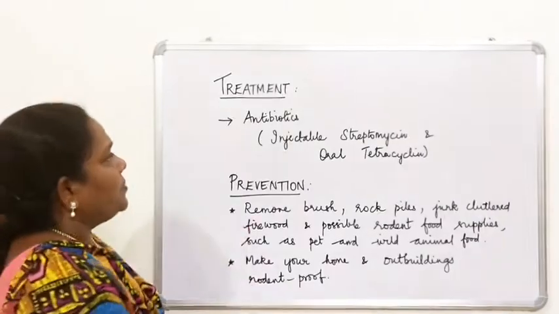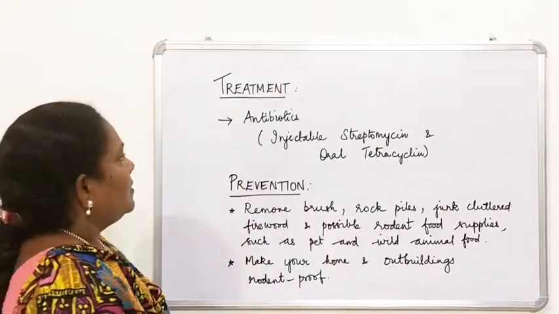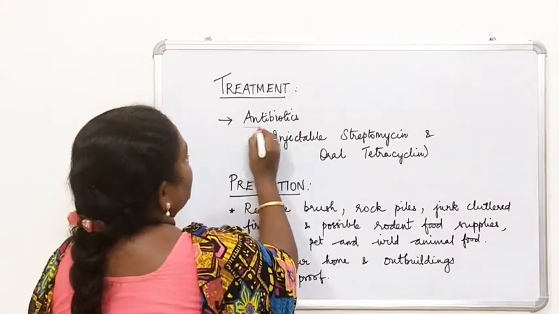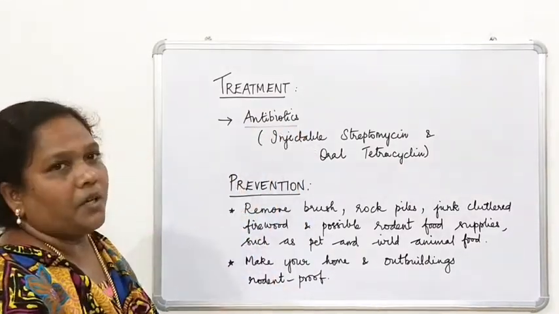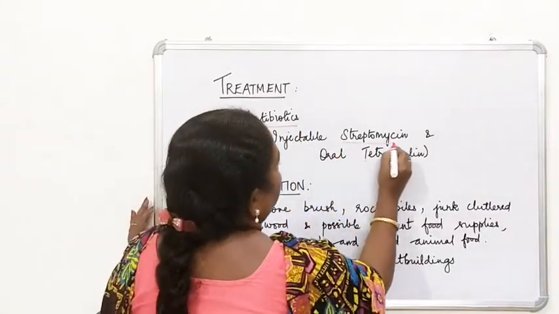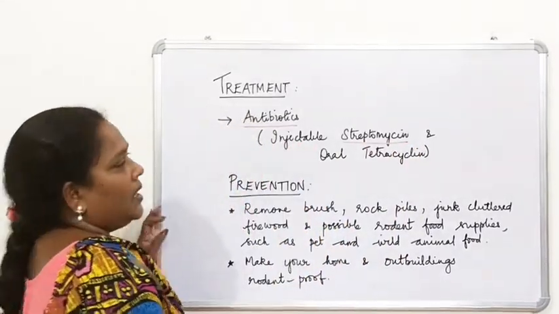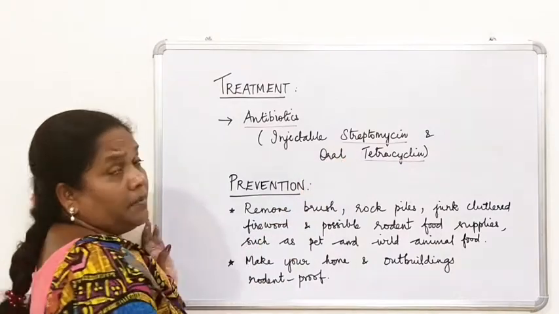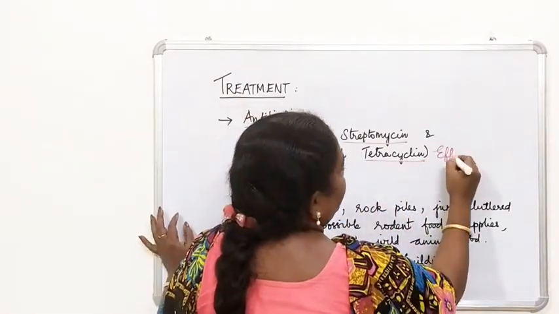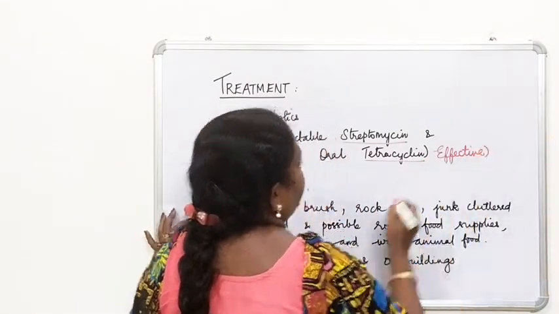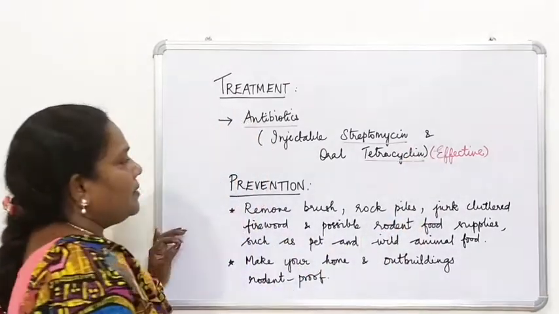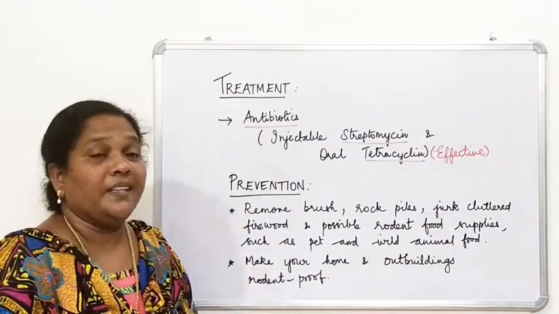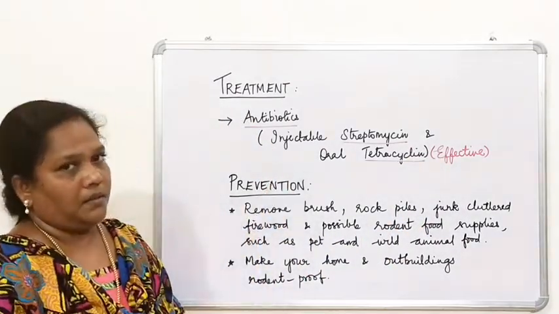And the treatment that can be given for this plague is antibiotics. It is a bacterial disease. What is the name of the antibiotic? Streptomycin, given as an injection, and tetracycline, oral. These two antibiotics are very effective. And they should be taken only under the consultation of a doctor.